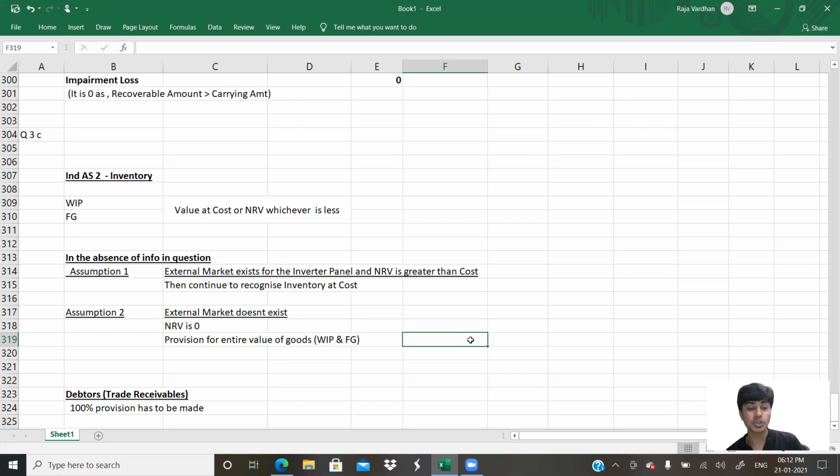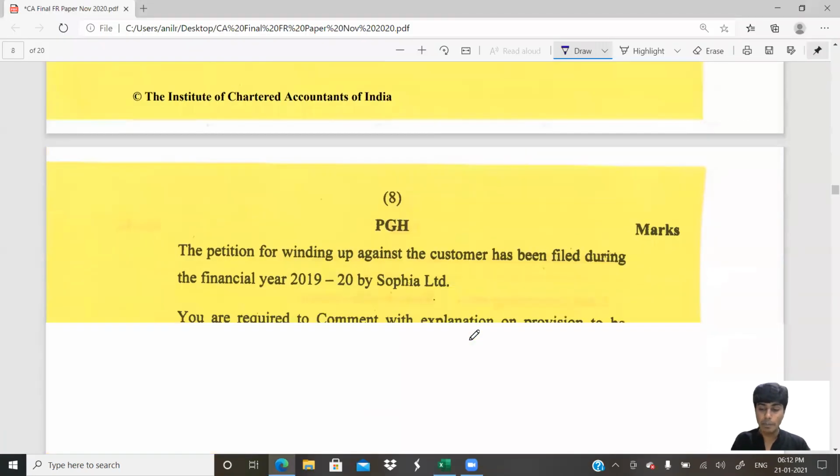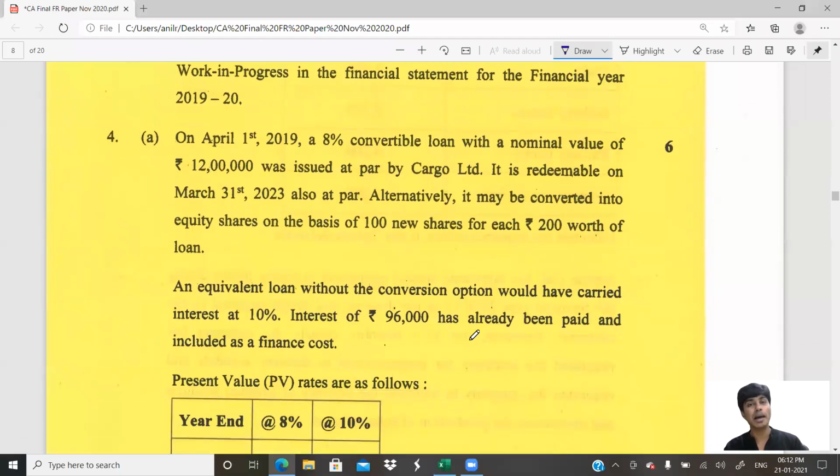So this is the solution to question number 3C. We would have to come back and then do 4, 5, 6, which will be happening in our upcoming videos. So that's it in part 3 of solution discussion for November 2020 financial reporting paper.